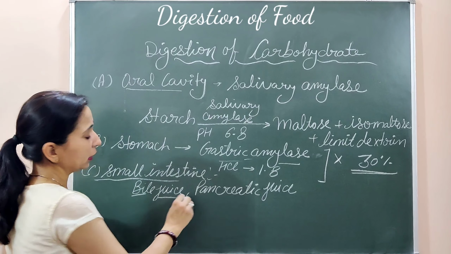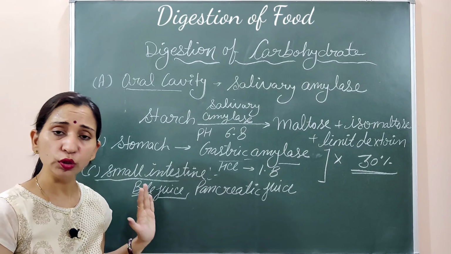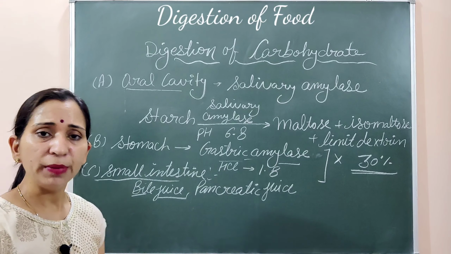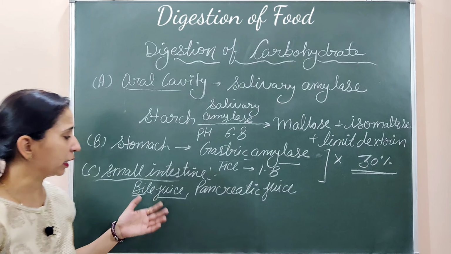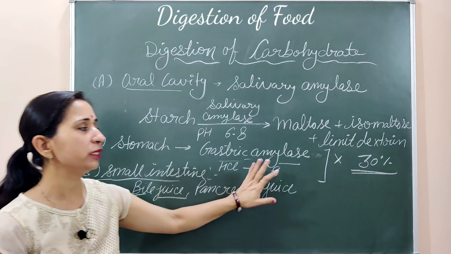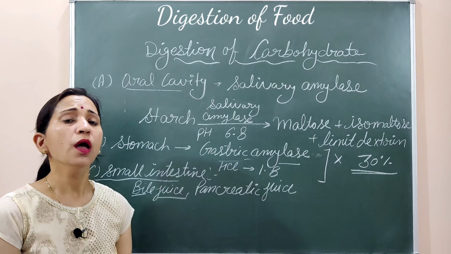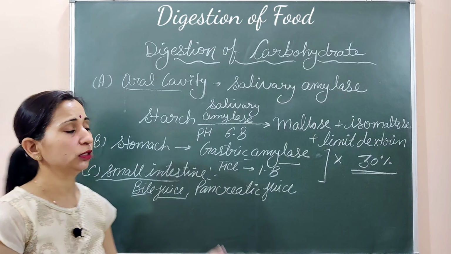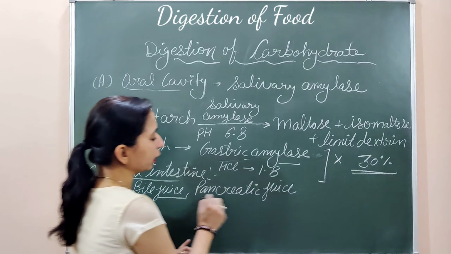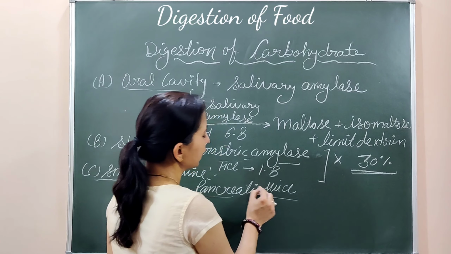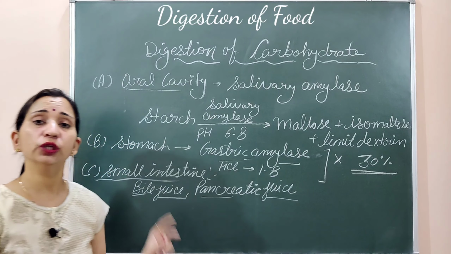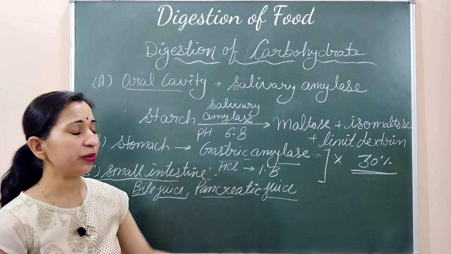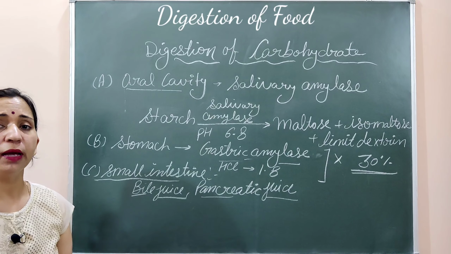Bile juice does not contain any enzyme, it does not take part in the digestion process directly, but it helps in the digestion. It makes the food alkaline. तो यहाँ पे alkaline medium बढ़ जाएगा. जो pH HCl की वजह से acidic हुई थी, पहले इस pH को neutralize किया जाता है, then food को alkaline बनाया जाता है. After that, the pancreatic juice contains many enzymes. It contains enzymes for the carbohydrate, protein and fat digestion. सब तरीके के enzymes यहाँ पे present है जो कि nutrients के digestion में help करते हैं.